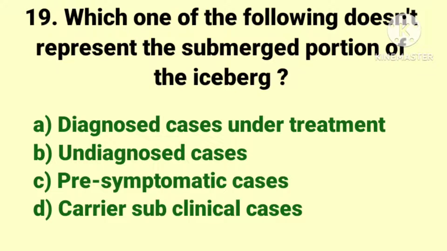The options are diagnosed cases under treatment, undiagnosed cases, pre-symptomatic cases, and carrier subclinical cases. Submerged portion means undiagnosed ആയിട്ടുള്ളതാണ് submerged portion വരിക. അപ്പോൾ answer is diagnosed cases under treatment.